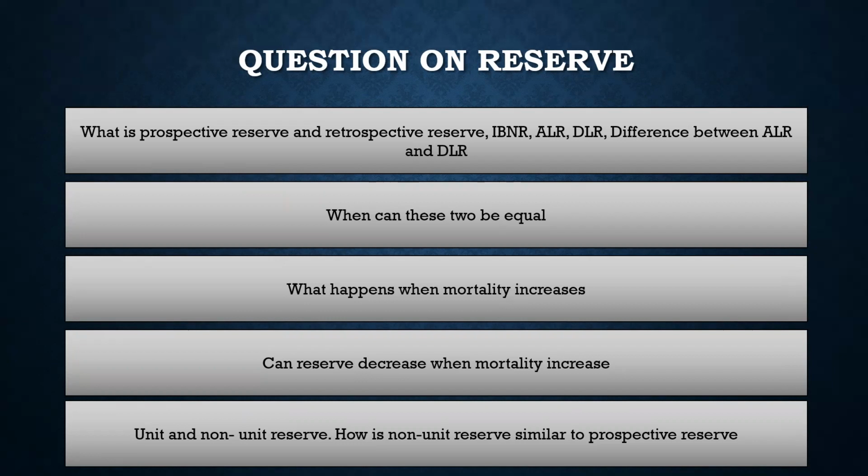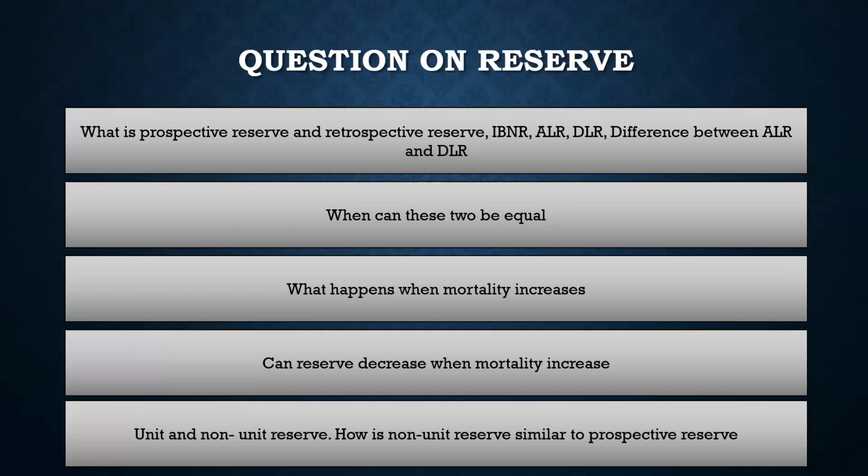Retrospective means looking behind. So today is 31st December 2022. We are taking the value of 31st December 2021, and then cash flows of 31st December 2020 and so on. So that would mean that we require all the values, all the policies, because those are actual numbers, right? At 31st December 2022, we already have those cash flows.